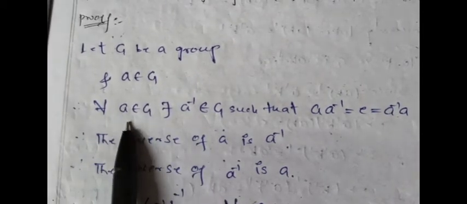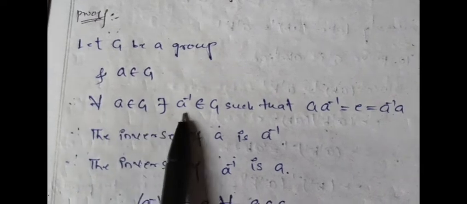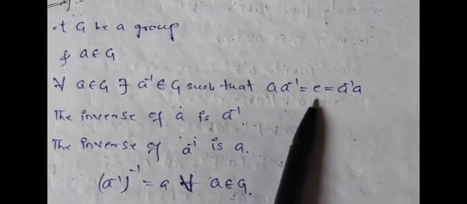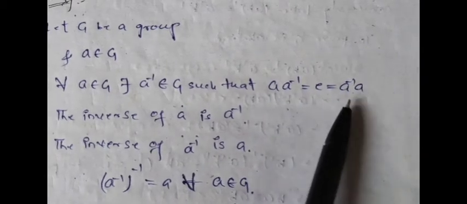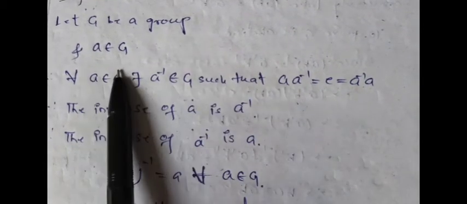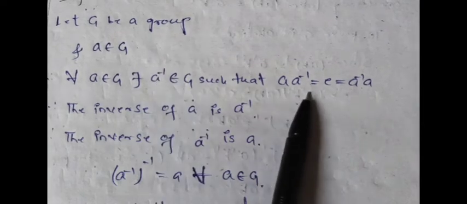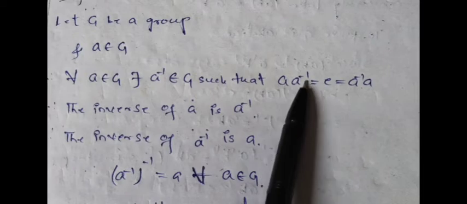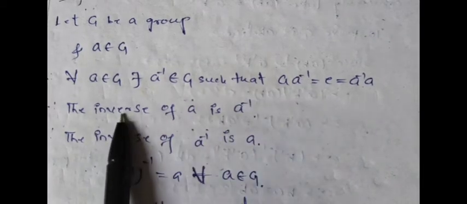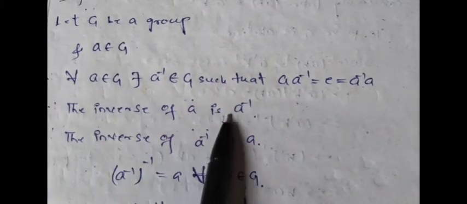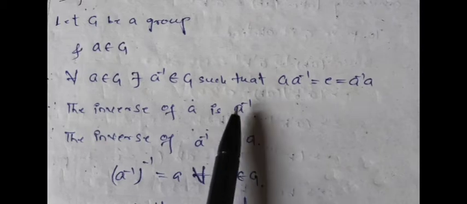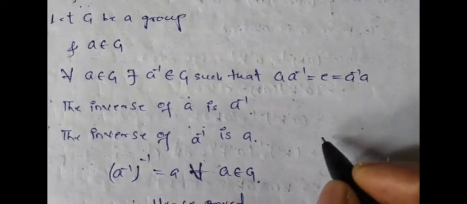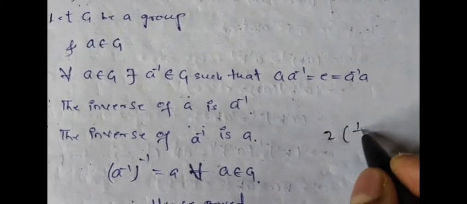So we are writing the inverse property: a belongs to G, there exists a inverse belongs to G such that a into a inverse equals e, which equals a inverse into a. So this is the inverse property. a is in the group, that's why a should contain an inverse element. So we can say a inverse is the inverse of a. How can you write it in words? Inverse of a is a inverse. At the same time, a is the inverse of a inverse. For example, I am taking 2 and 1 by 2.